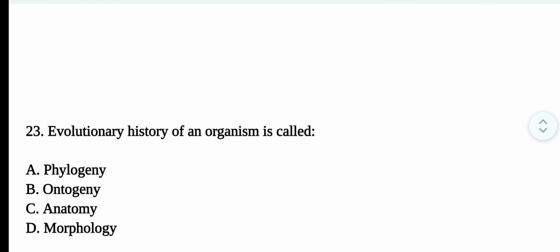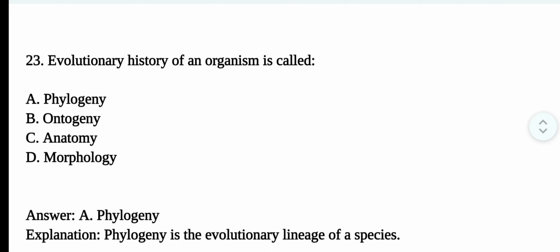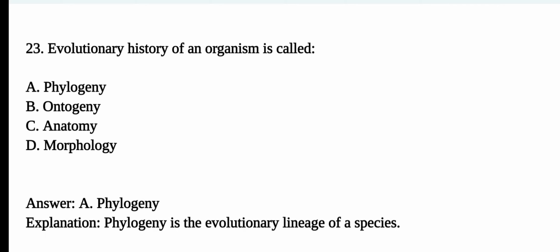Question number 23. Evolutionary history of an organism is called. The correct option is option A. Phylogeny. Phylogeny is the evolutionary lineage of the species.